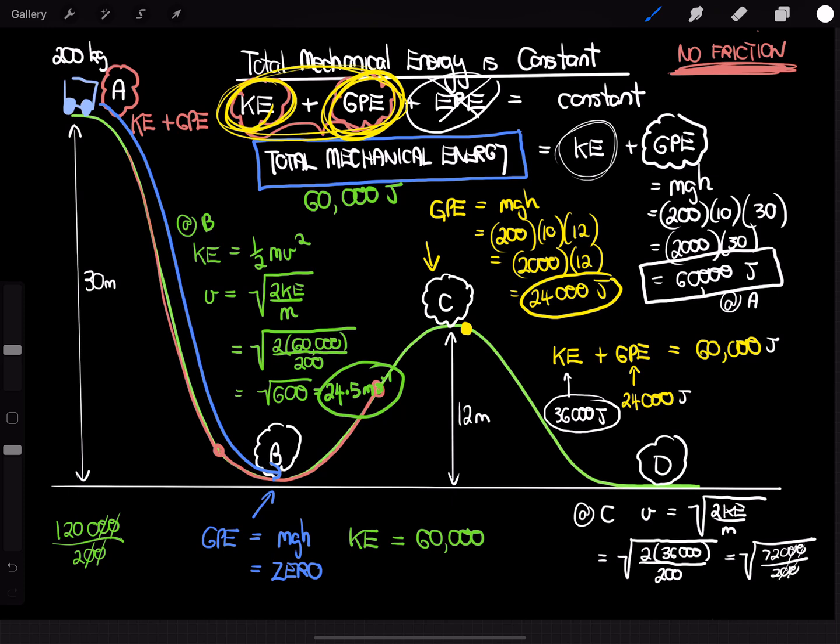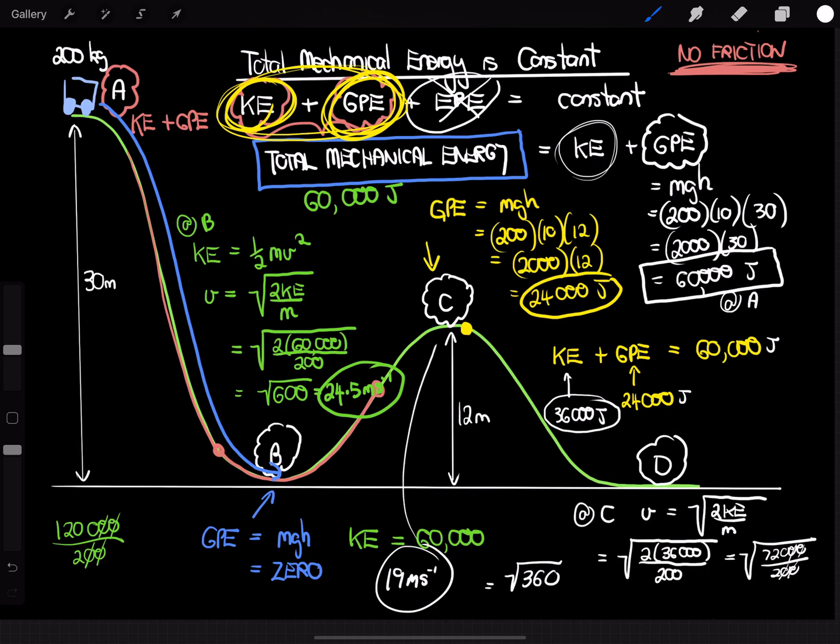Zeros cancel, so 720 divided by 2, which is going to be the square root of 360, I believe. So that will equal the square root of 360, and the square root of 360 is 18.97. Well, we'll make that 19. So it's 19 meters per second.